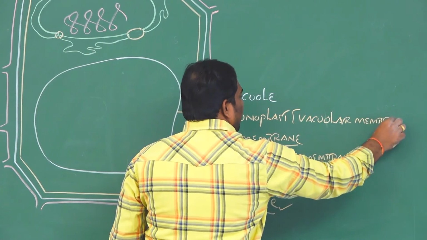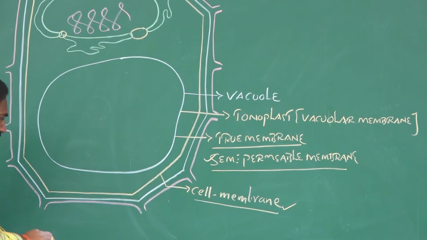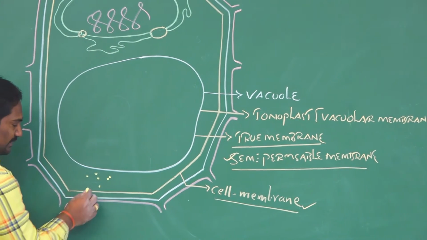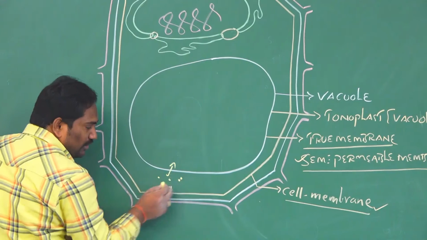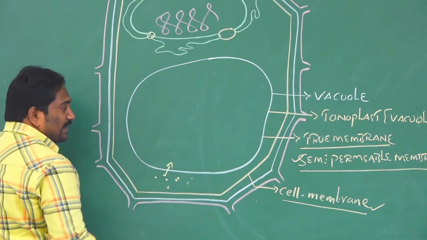It acts as semi-permeable. Then it allows molecules, ions or any substances to pass from higher concentration to lower concentration, from the cytoplasm of the cell to inside the vacuole.